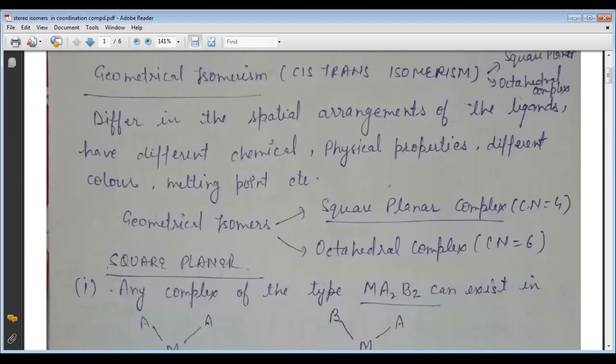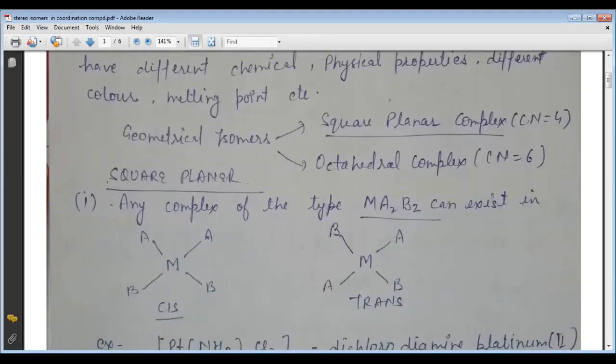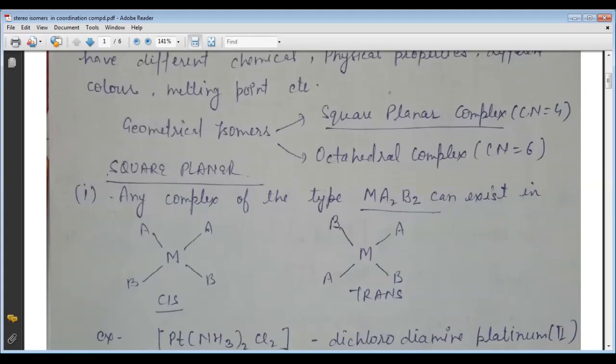Firstly, go to the square planar. Before starting the square planar, we are talking about some more things about geometrical isomers.